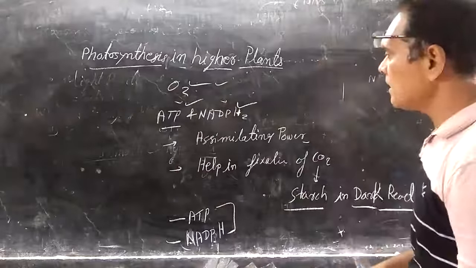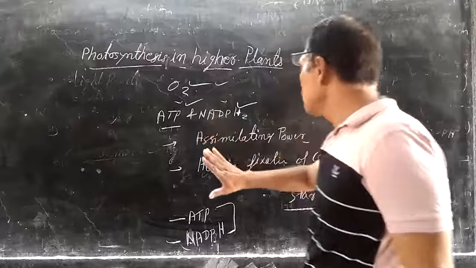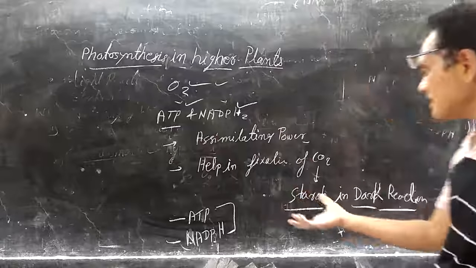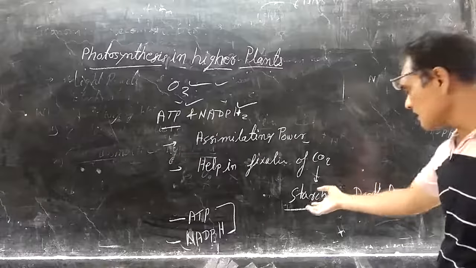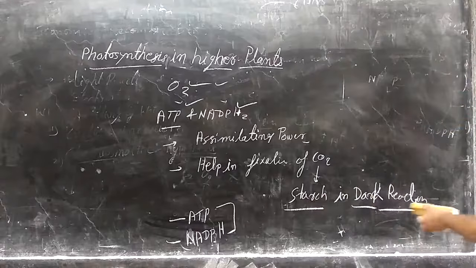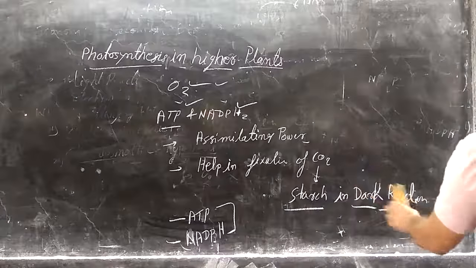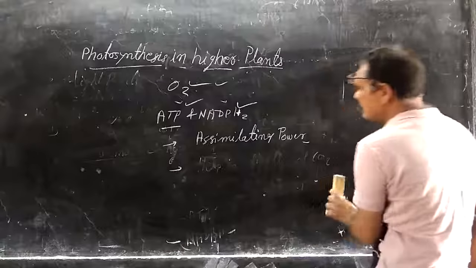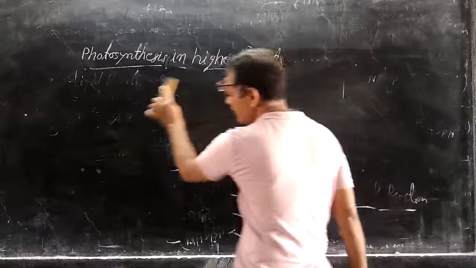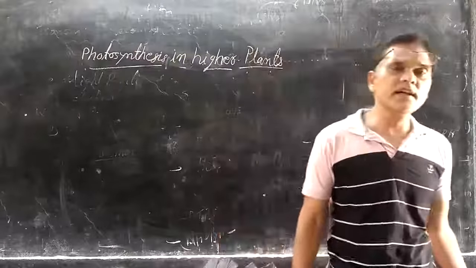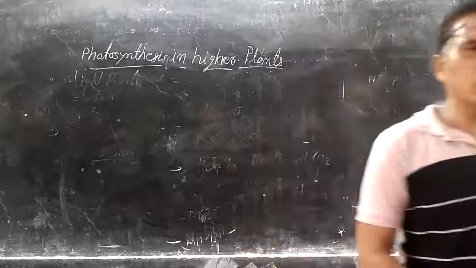Oxygen is released through the stomata, but ATP and NADPH2 are known as assimilatory power, which helps in the fixation of carbon dioxide to form starch in the dark reaction. In the dark reaction, these ATP and NADPH2 are reutilized, with which starch is formed inside the dark reaction. It is the most important part of the light reaction in which energy-rich molecules are formed. That energy-rich molecule is utilized to fix carbon dioxide to form carbohydrate or starch.